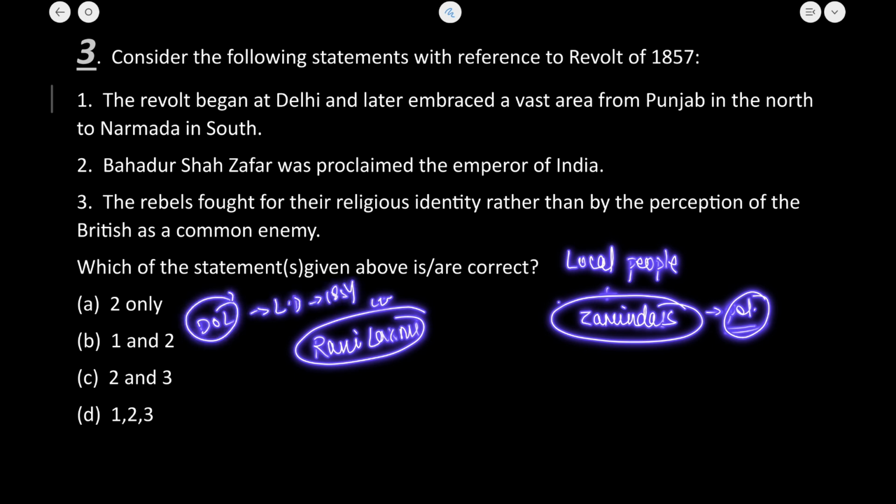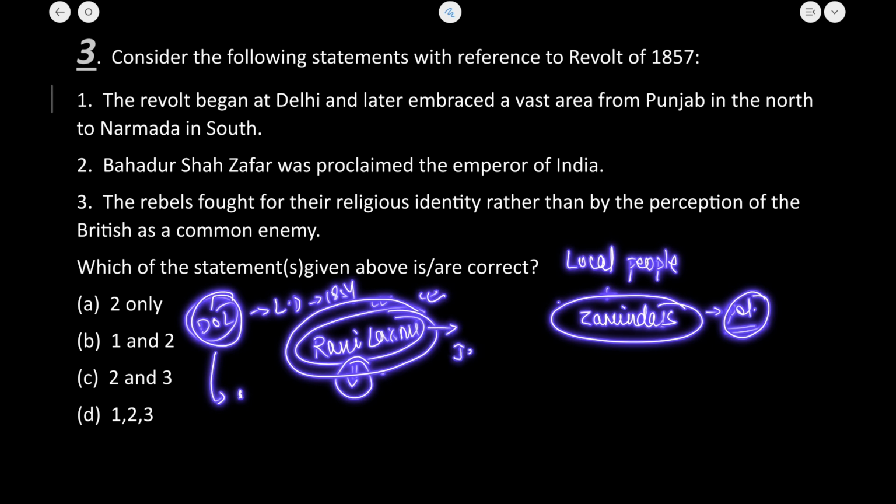So what was this doctrine of lapse? If the ruler, the male ruler, did not have any natural male heir, then his or her state would cease. So the same happened with Rani Lakshmibai. Her state was snatched, and that is also a reason she led the revolt at Jhansi.